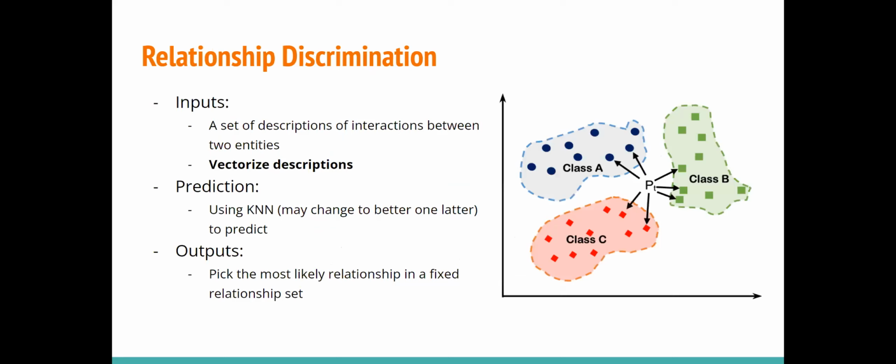The relationship discrimination module is a classifier that takes a set of descriptions of interactions between two entities, generated by the grounded video description module. To normalize the input descriptions, we factorize them. Then we use a KNN model to predict the most likely relationship between two entities as output.